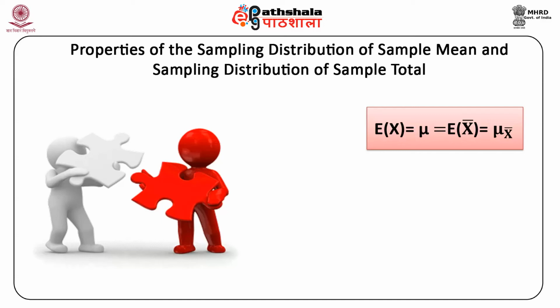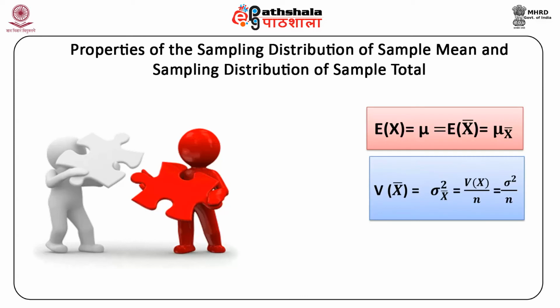Second, the relation between the variance of the population distribution V(X) and the variance of the sampling distribution of the sample mean V(X bar) can be written as: variance of X bar is equal to sigma square of X bar, which is equal to variance of X by n, which is sigma square by n. Now this signifies that the variability of the population distribution around its central value is more than the variability of the sampling distribution of the sample mean.